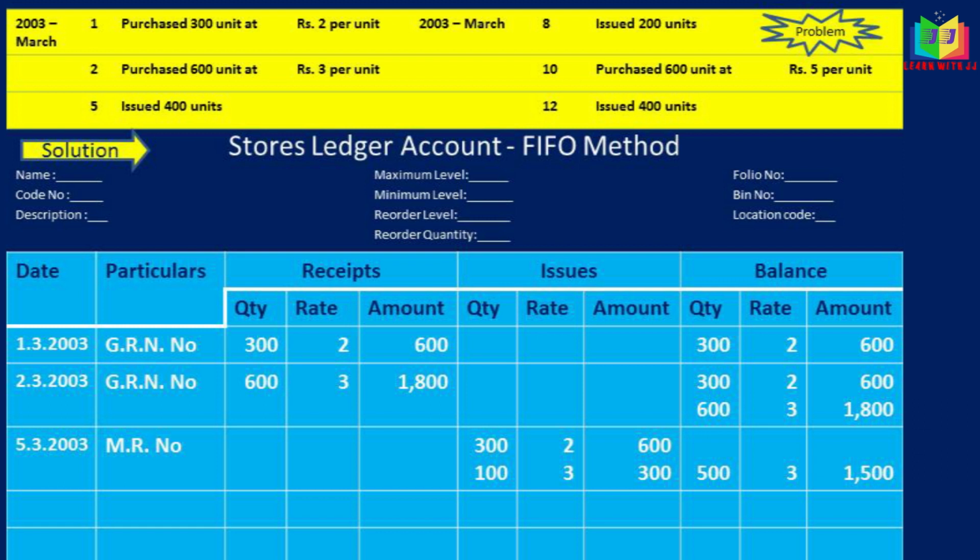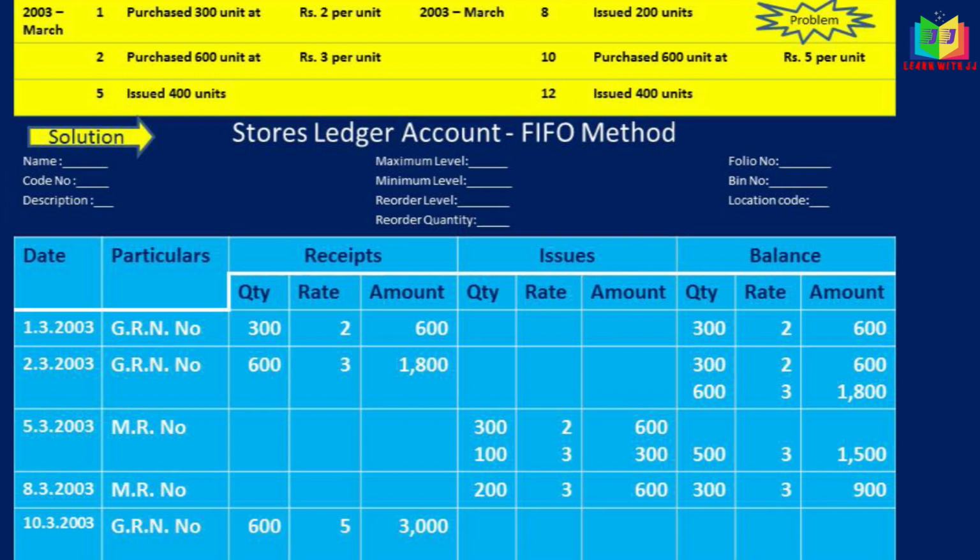And on 8/3/2003 we also have an issue, so we will write the MR number and the issue quantity is 200 units. Out of the balance, that is 500, we have to issue 200 units, and the rate is 3 per unit, so 600. The balance is 500 minus this 200, which is 300, at the rate of 3, and the balance amount is 900.